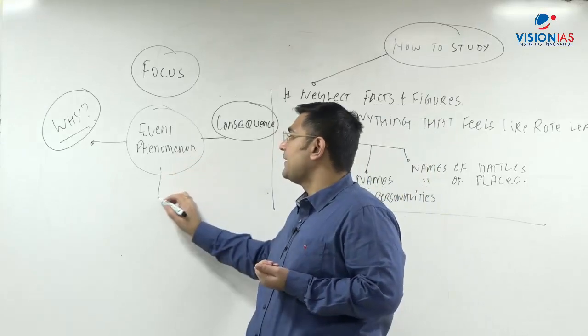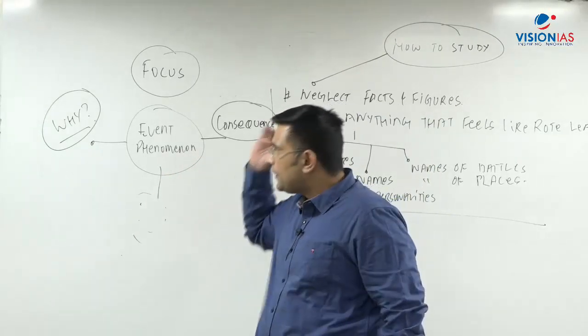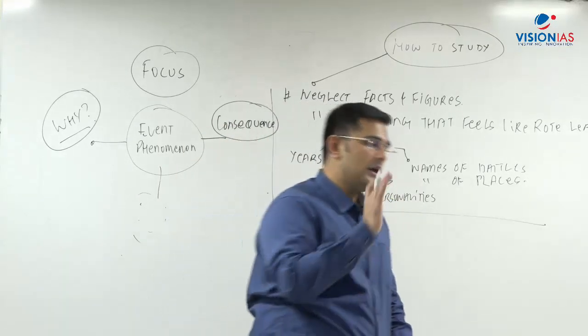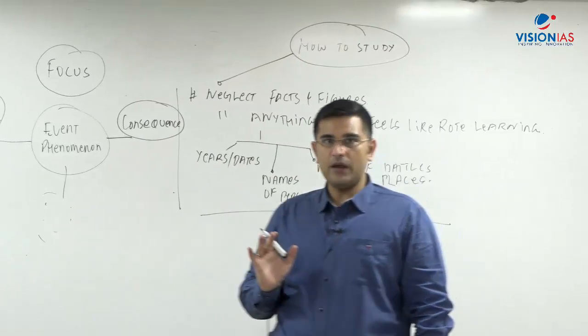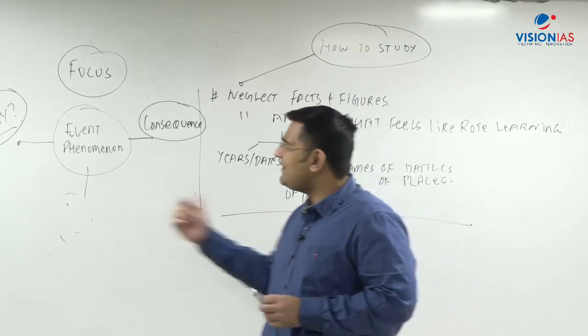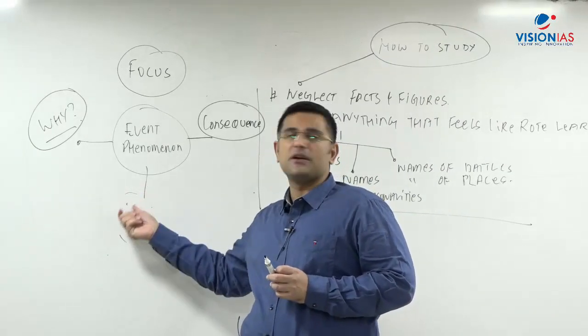Now in this event, small battles, etc., these are inconsequential. But your analytical mind, because you are not preparing for NDA, you are preparing to be a civil servant, okay? And in the age of Google, very commonsensically, anyone, even a machine can tell you that this particular event happened at this particular time.